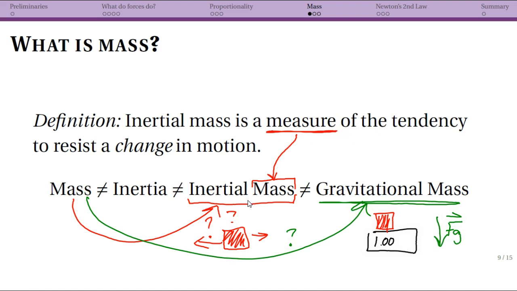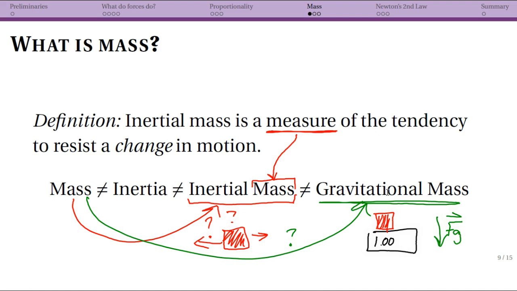So these are two different things. These are two different concepts in physics, and they show up in different equations. However, for reasons that physics doesn't have the ability to explain yet, they are always the same. If I give you a block of steel that has a gravitational mass of 1 kilogram, it also has an inertial mass of 1 kilogram. Again, this is where people are like, oh, well, maybe we can get this sort of thing from, say, general relativity. But from a classical physics point of view, from a Physics 202 point of view, these are two different ideas, and there's no reason why they have to be the same.